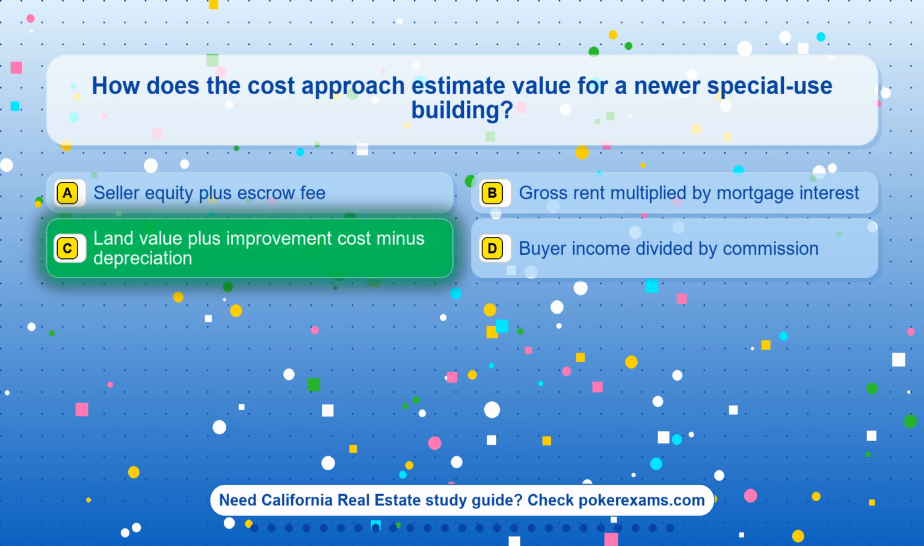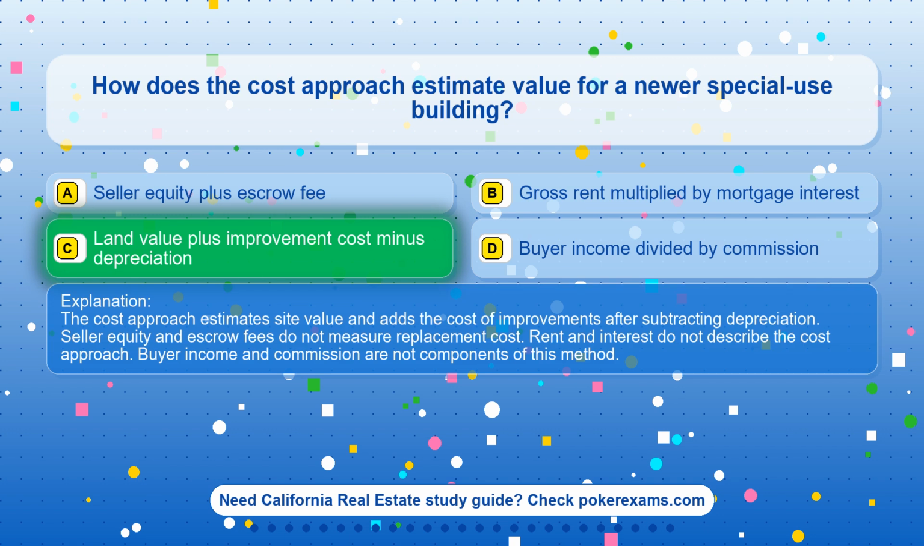The correct answer is option C, land value plus improvement cost minus depreciation. The cost approach estimates site value and adds the cost of improvements after subtracting depreciation. Seller equity and escrow fees do not measure replacement cost. Rent and interest do not describe the cost approach. Buyer income and commission are not components of this method.